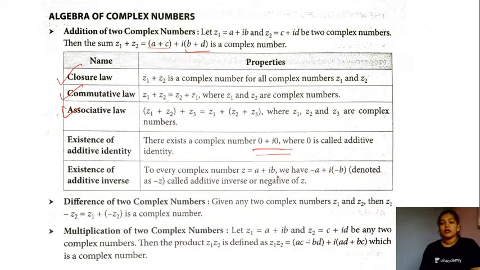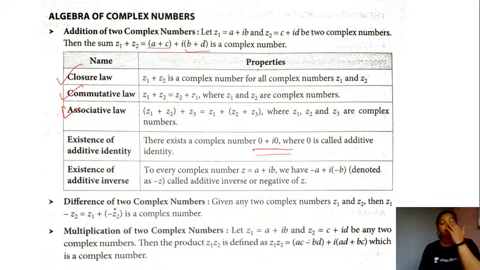That is, minus a plus iota times minus b. When you add them both, you will have the additive identity, that is 0. So minus z is called the additive inverse in this case. So these were a few properties that are satisfied by the addition of complex numbers.